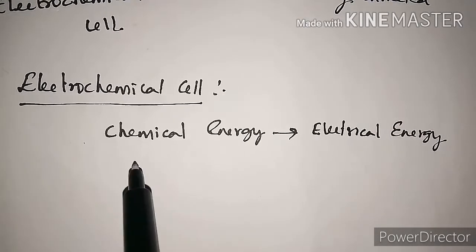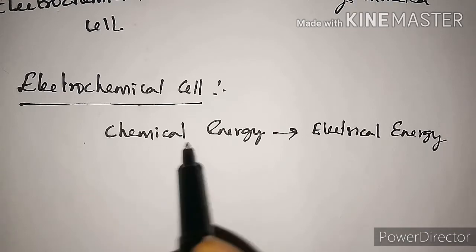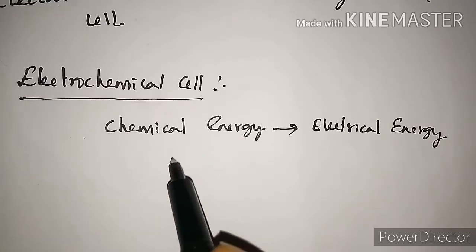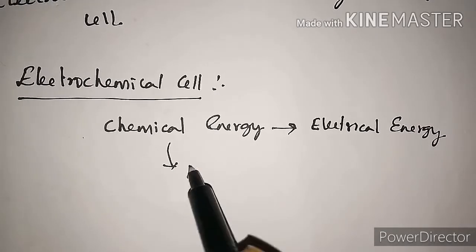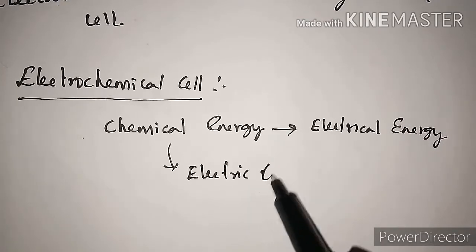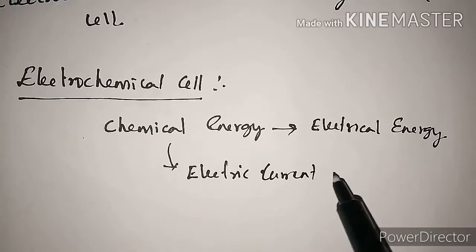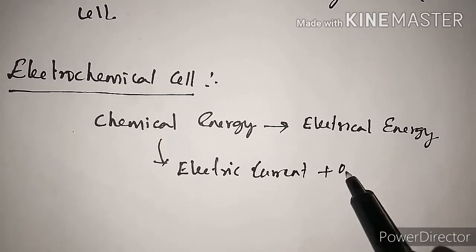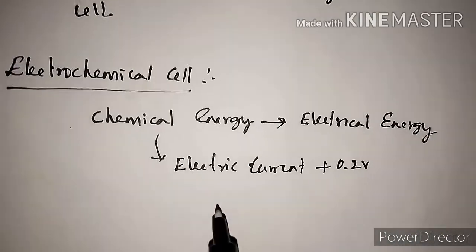So this chemical cell gives some output electric current, maybe plus 0.2 volts, say for example.